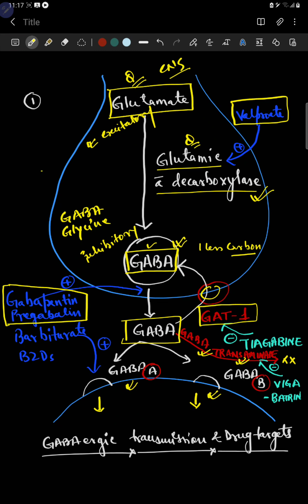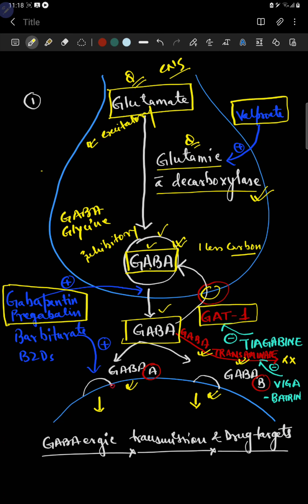Now there are other drugs, like we know about gabapentin and pregabalin. What will they do? They will act on the release of GABA from the synaptic vesicles into the synapse. Okay, so what will happen? Pregabalin and gabapentin, which are actually used in neuropathic pain, are used to stop the transport of GABA from its synaptic vesicles into the synapse.